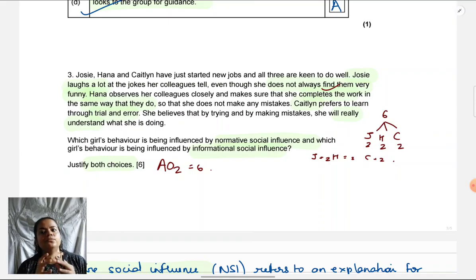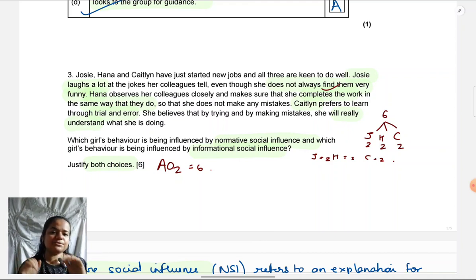Secondly, when I'm writing, I have to use wording from the question. The wording which is given here has to be a part of my answer. It can't be general. For example, if I'm saying Josie is showing NSI, because NSI is about desire to be approved, that's not going to get me marks. What is Josie doing which is showing that she has a desire to be approved?